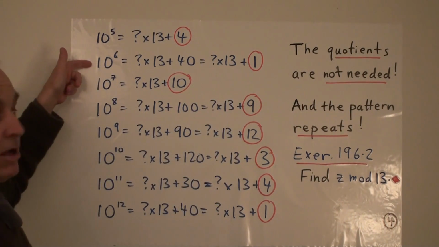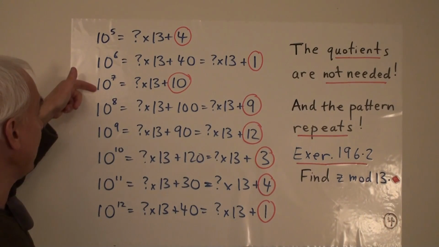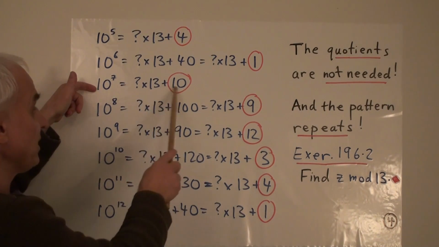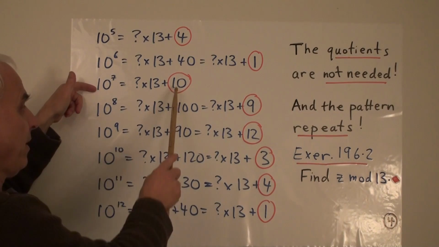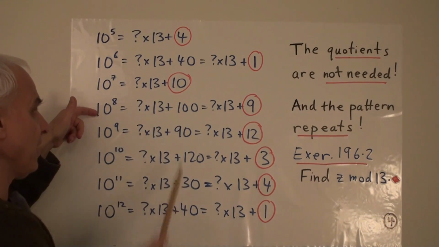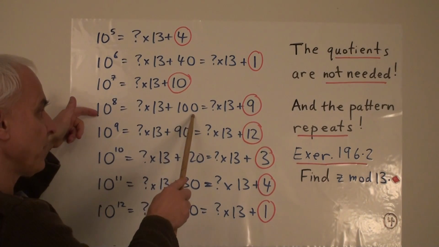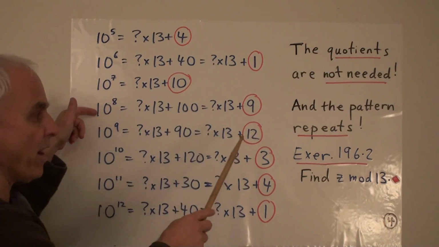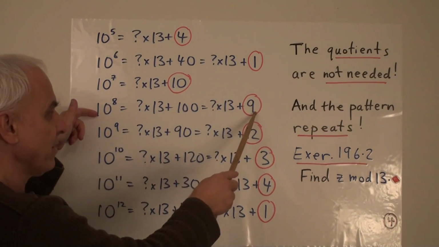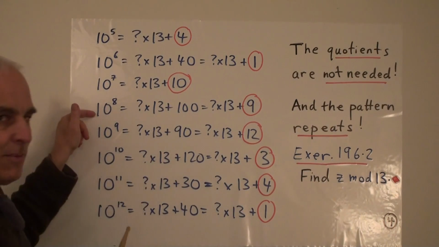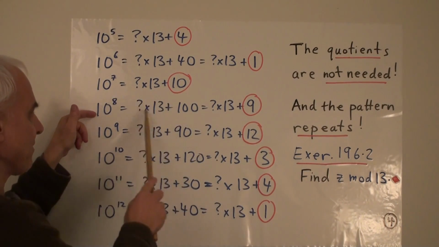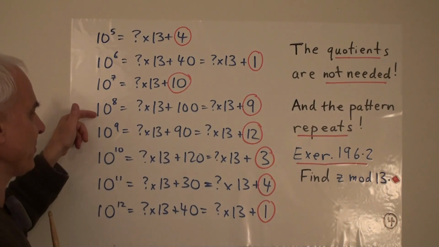When we multiply then by 10, we get that 10 to the 7 is some multiple of 13 plus 10. And then when we multiply by 10 again, the 10 becomes 100, which can then be written as 91 plus 9, and we get a 9, because the 91 is 7 times 13, so it meets up with these ones here.